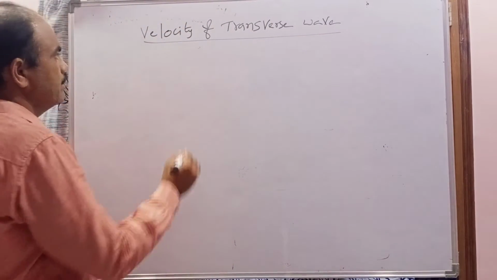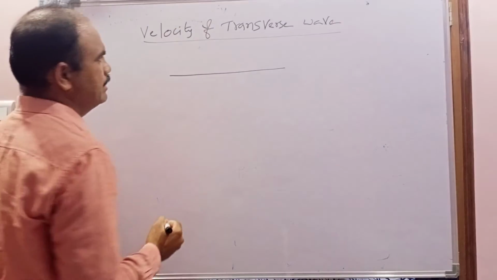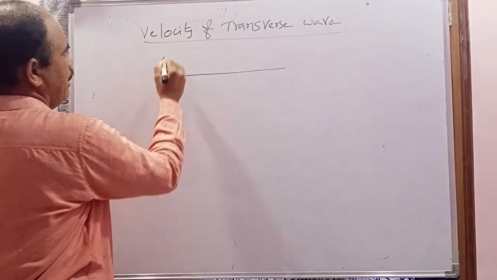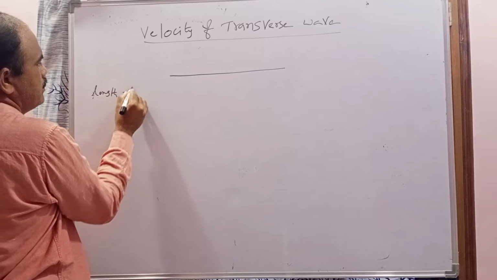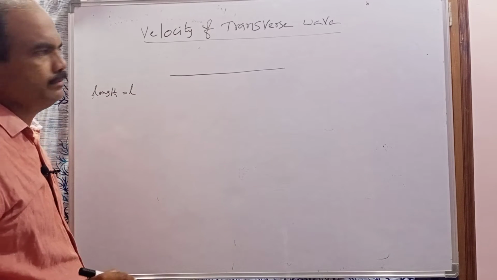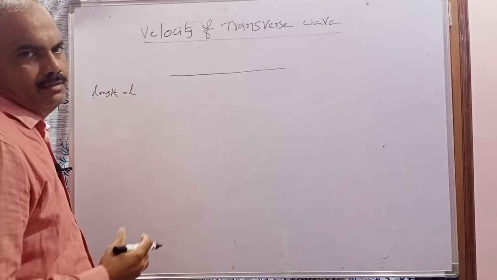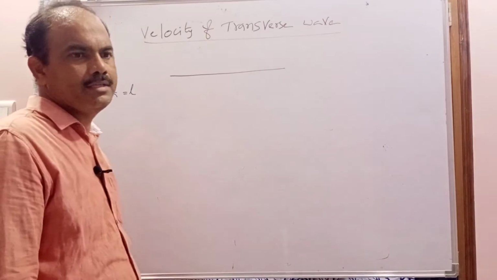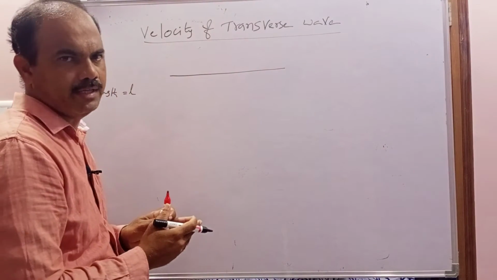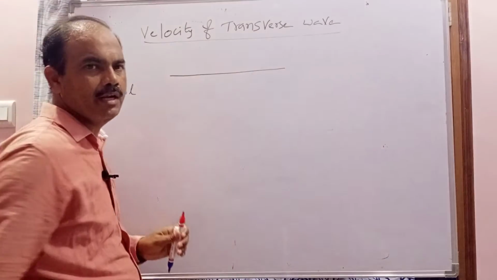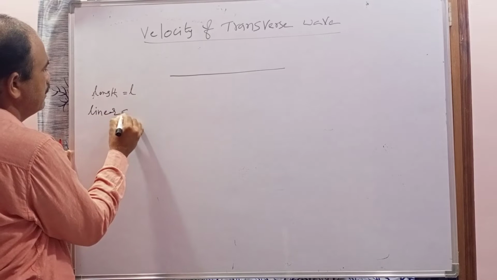So third purpose. Let us consider a string of length L. Length of the string will be considered L. Now every string has some linear density. Linear density means, if the length is changing, the mass also changes. So the mass per unit length is called the linear density.